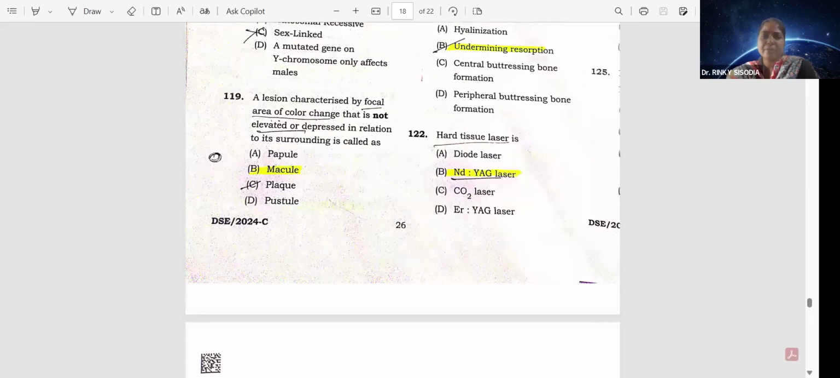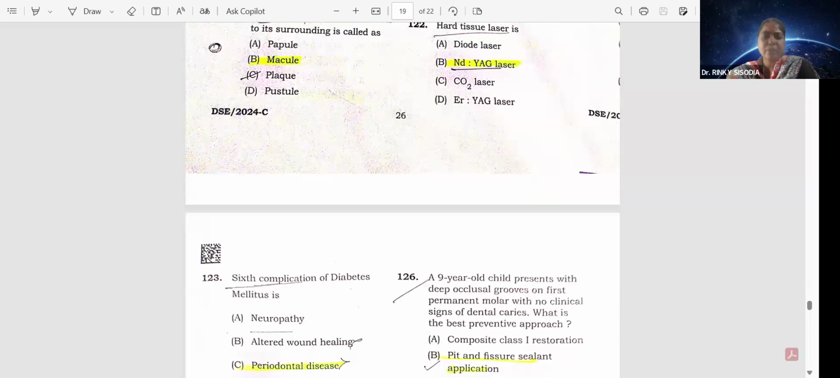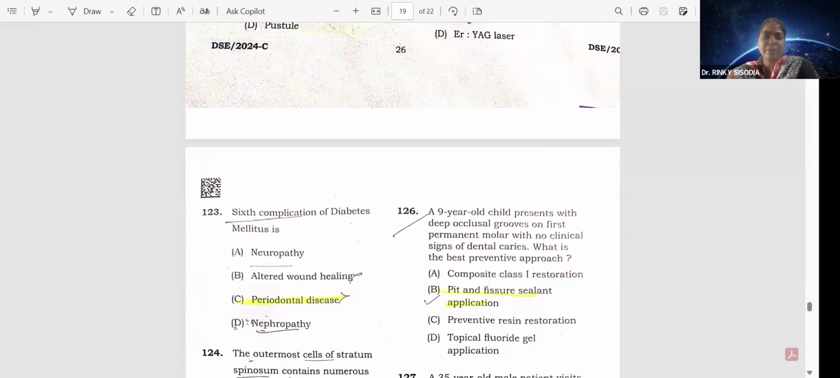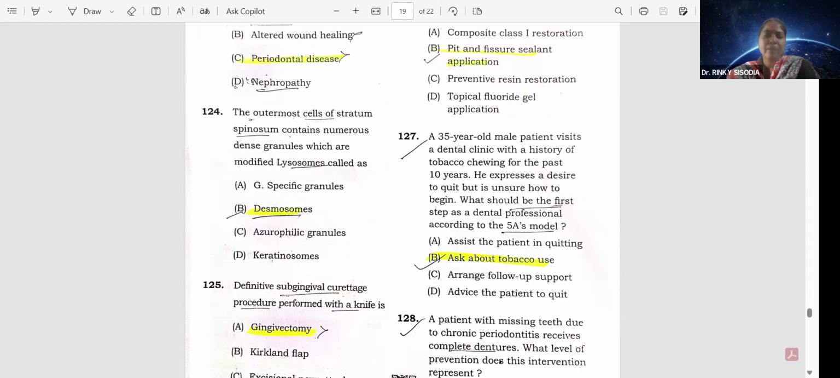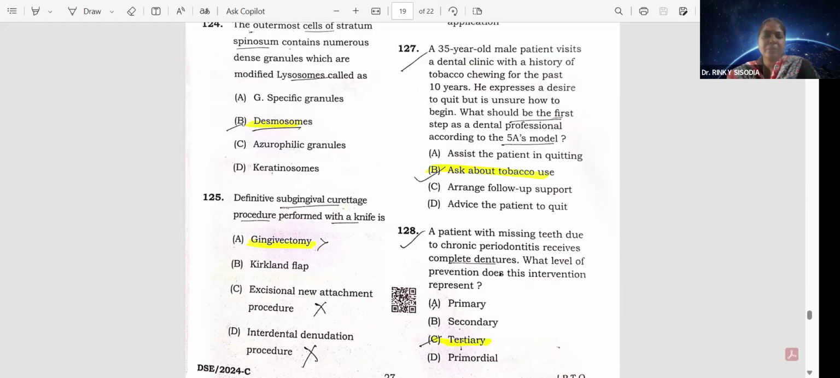Option B. Heart tissue lasers, neodymium YAG laser. Option B. Okay, sixth complication of diabetes mellitus is periodontal disease. Option C. The outermost cells of stratum spinosum contain numerous dense granules which are modified lysosomes, called desmosomes. Option B. Okay, definitive subgingival curettage procedure performed with a knife is gingivectomy. Option A.